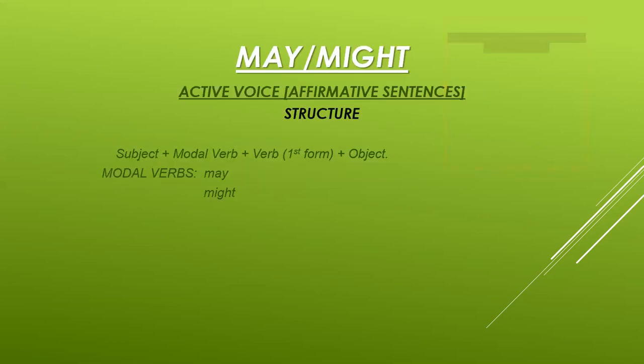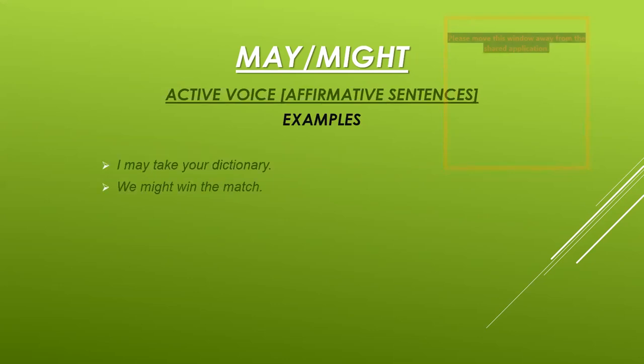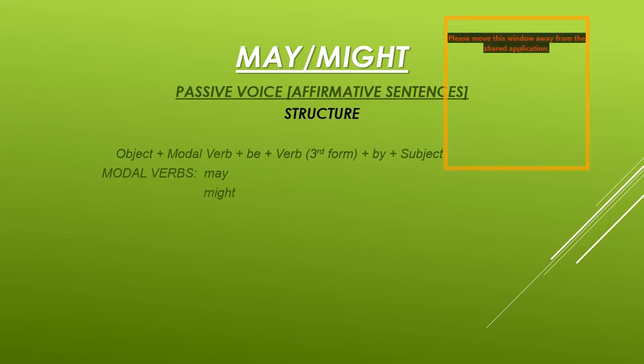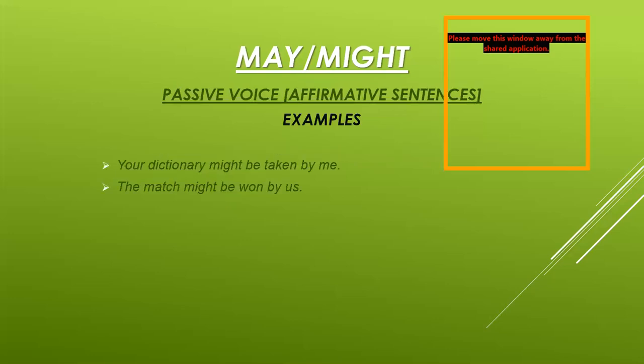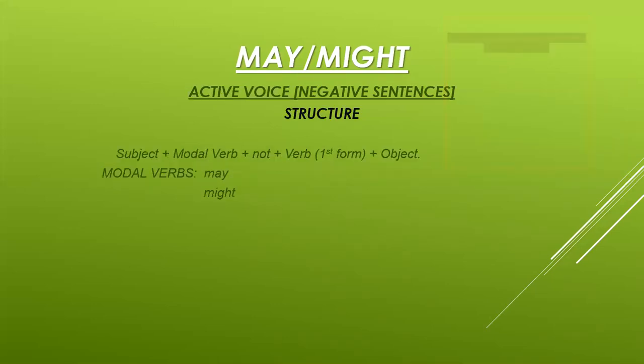Subject plus modal verb plus first form plus object. I may take your dictionary. We might win the match. Both are used in the same way, but only the modal verb is changed. Otherwise, the structure remains the same. And for passive voice, object plus modal verb plus be plus third form of verb plus by plus subject. Your dictionary might be taken by me. The match might be won by us. The structure for other modal verbs and for may and might is the same.